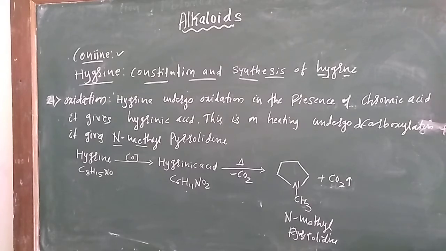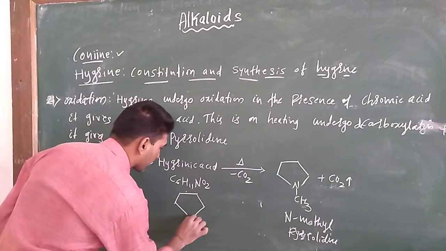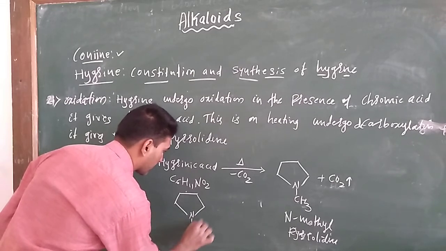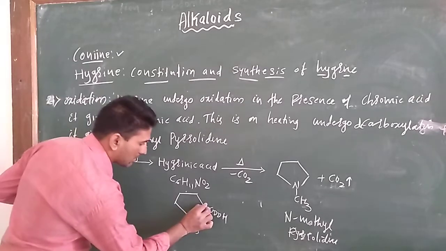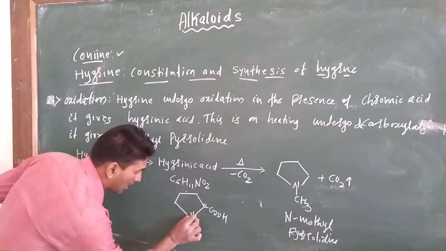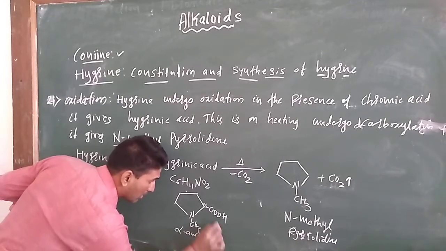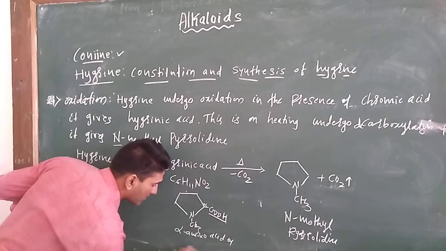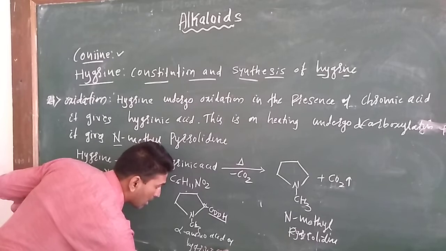Similarly, this is the alpha amino acid of hygrinic acid.